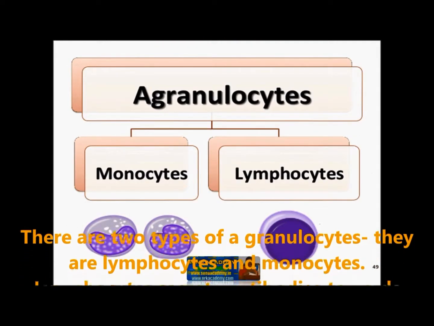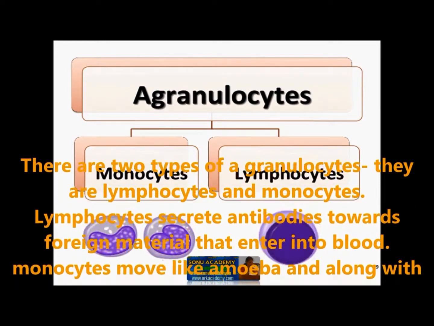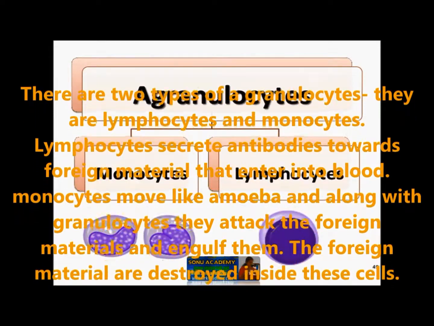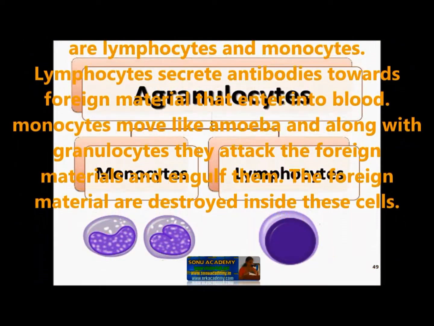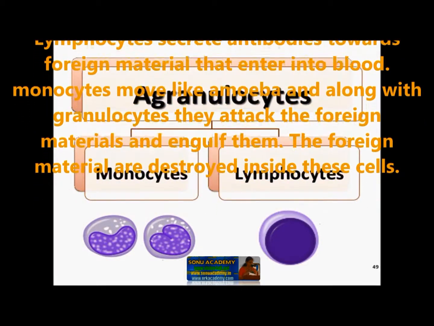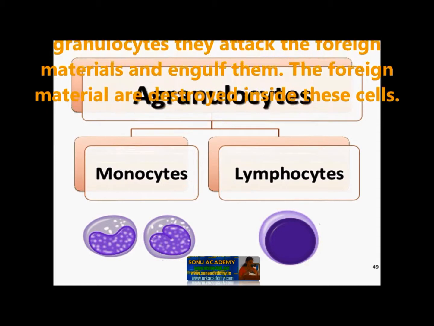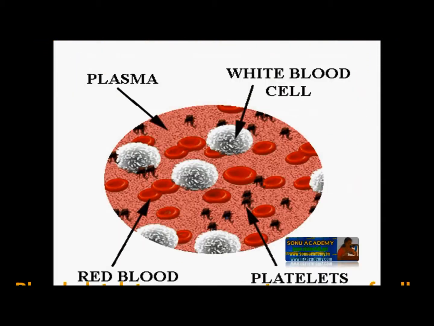Agranulocytes. There are lymphocytes and monocytes. Lymphocytes secrete antibodies toward the foreign material that enters the blood. Monocytes move like amoeba, and along with granulocytes, they attract the foreign material and engulf it. The foreign material is destroyed inside the cells.